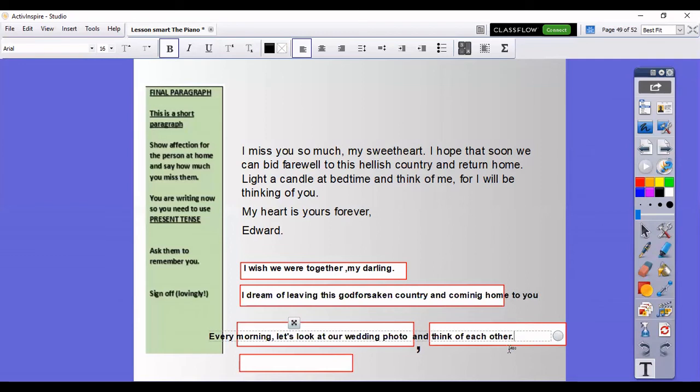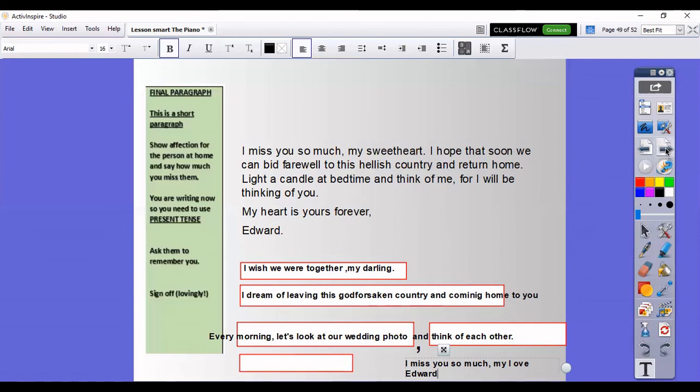Then all that remains now is for me to actually do this last one here, which is what I'm going to just type it here. The last paragraph, and I'm going to say, I miss you so much, my love. Then sign off. So I've followed that structure, changed it slightly because I wanted to change it here and use that noun instead of a comma, but I've just signed off. It's a very short paragraph.